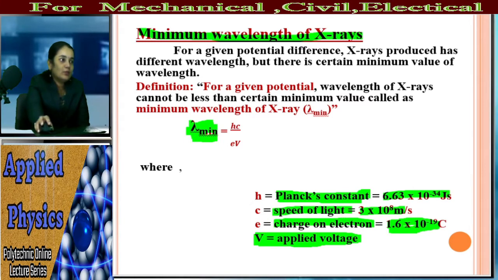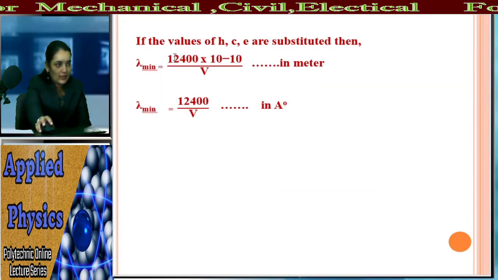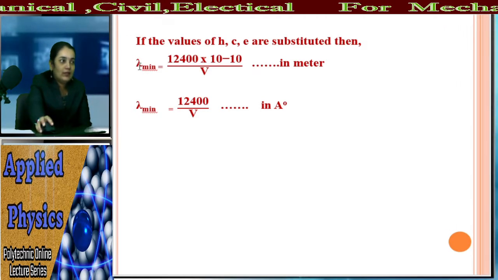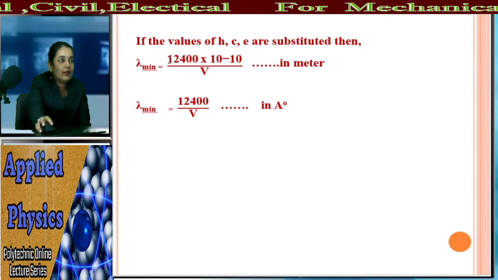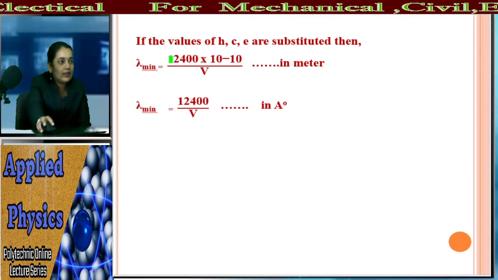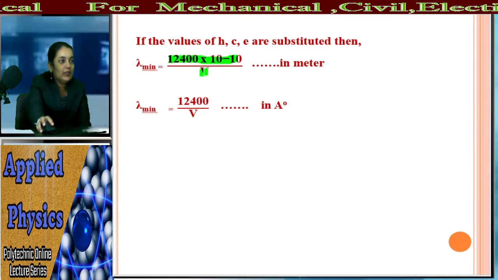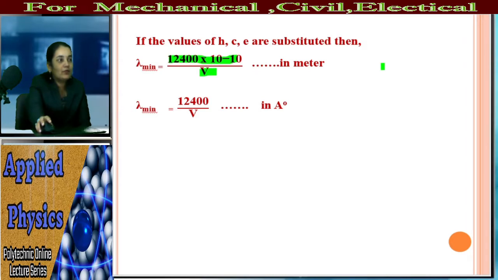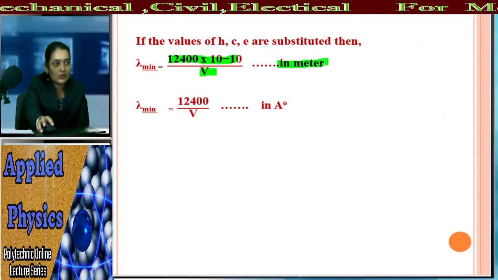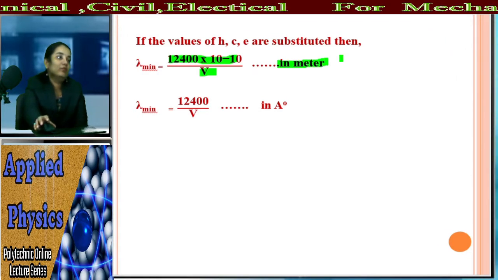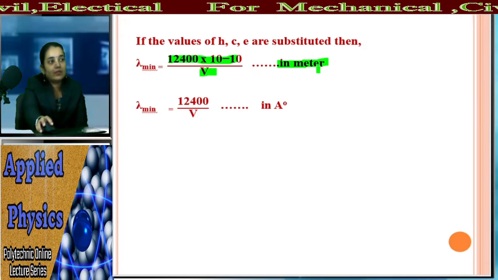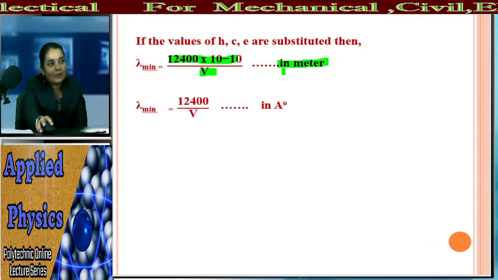So we can substitute all these three values c, h, e in the given formula, and we get the formula for lambda minimum: 12,400 into 10 raised to minus 10 divided by V, in meters. We can find the wavelength of X-ray using this formula. What is the unit of this wavelength? It is measured in meter.